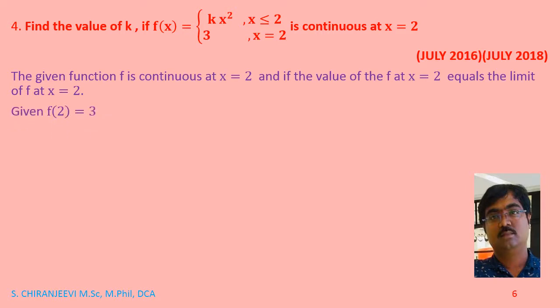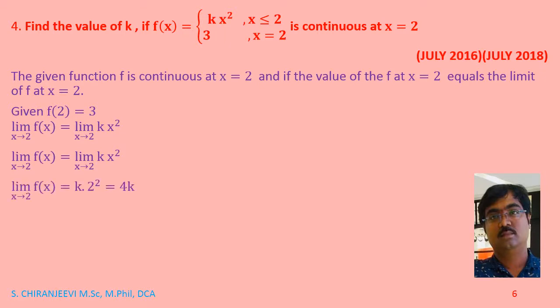We know f of 2 must be equal to 3. So limit x tends to 2 of f of x equals limit x tends to 2 of kx square. If you substitute the limit, it will be k into 2 square equals 4k. So now 4k equals 3, k equals 3 by 4.